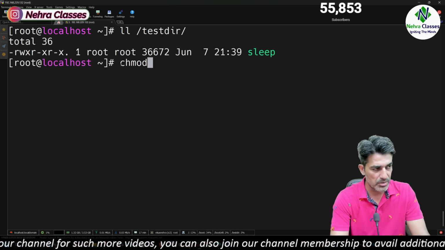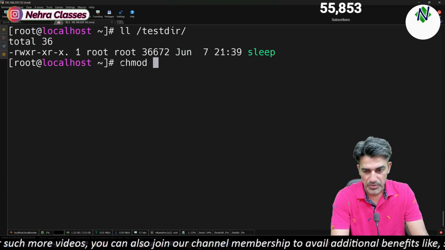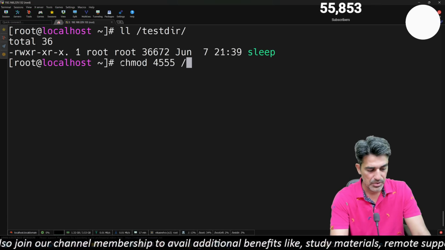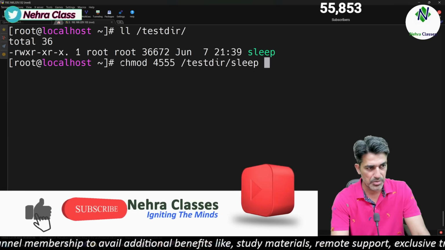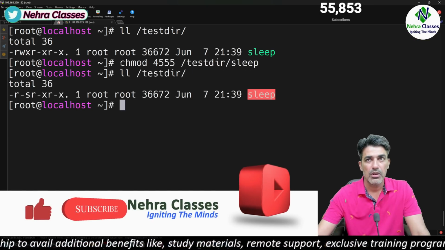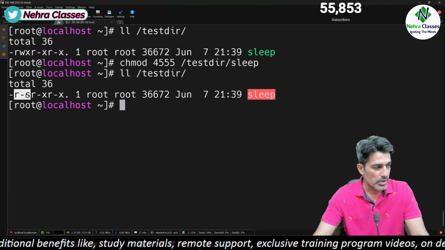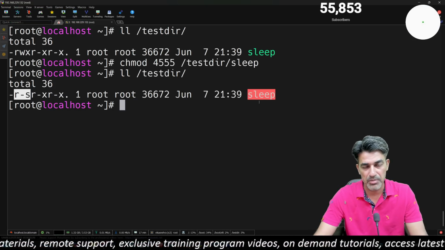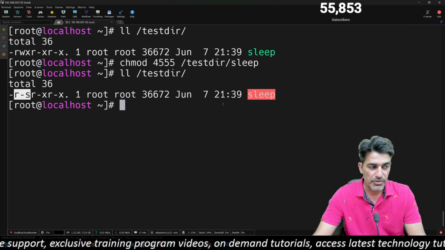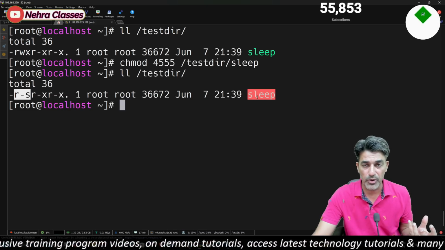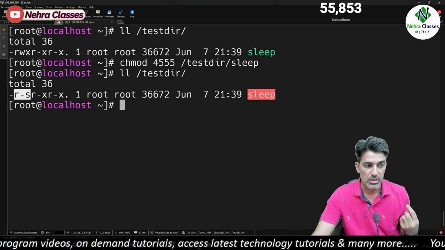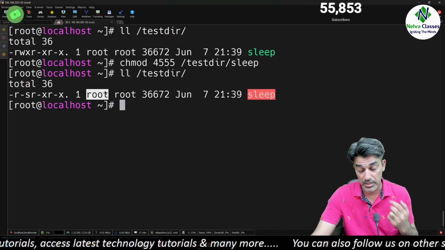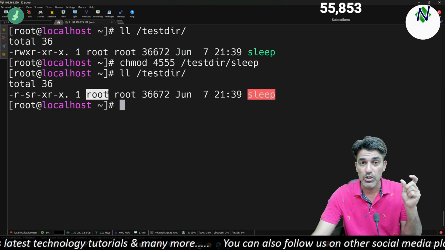To set the suid bit, we can execute the chmod command, chmod 4555 on testdir sleep. Look, the suid bit is now set on this sleep command binary file. So if I execute this binary file from a normal user account, it will be executed as if the root user has executed it. So it will show us the ID of the root user.